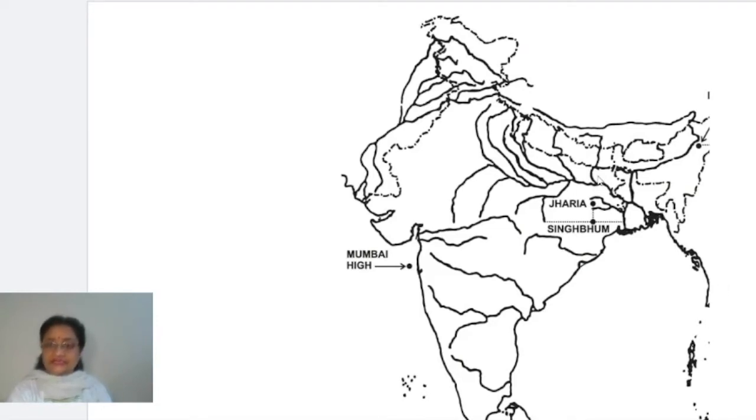Number 1, you can see here it's written Jharia. The first place you can see here, this is Jharia. Clear? And you can see the location also, the point where Jharia is situated, it is exactly in between these 2 rivers. Between these 2 rivers you will just mark this at almost the center of this space, right?